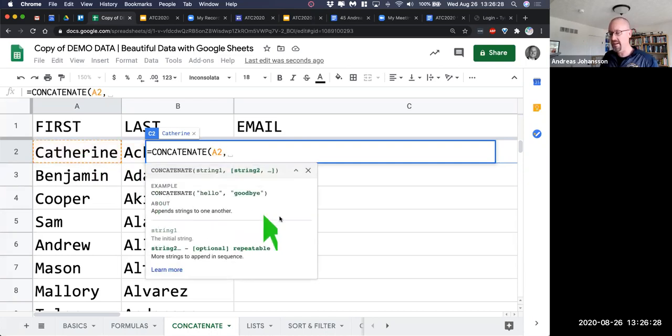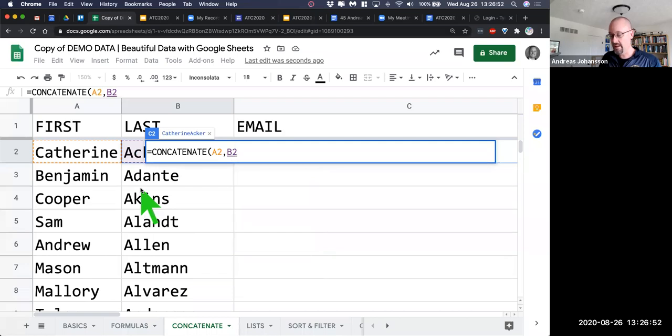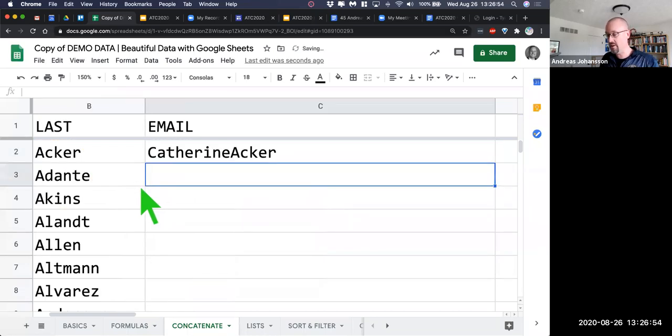And what I love in Google Sheets is that it tells you how to build the formulas. If you're not sure about it, you do have to spend a little time with it. It does take a little while to noodle on some of this stuff, but you put it together, you learn, you see what works, and then you figure it out. That's how I learned it, and it's one effective way of learning. So I have A2, I have B2, and then I'm going to close it with a parenthesis.